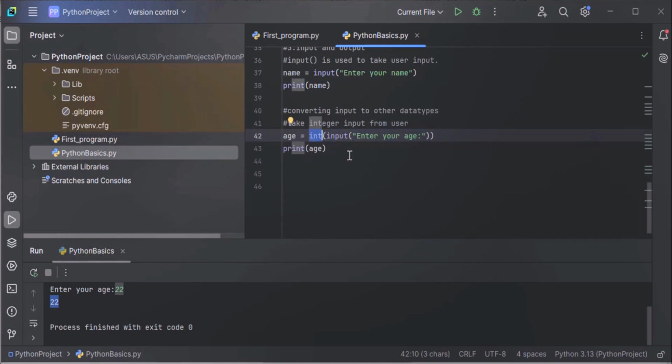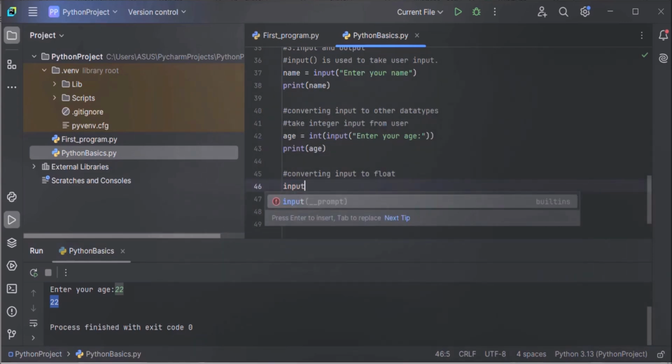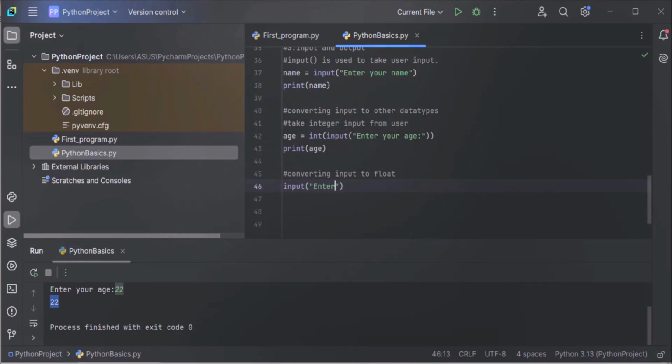Similarly, you can also convert a string to a float value. If you want the user to enter height, height can be a float number. It can be in decimal. Let's take an example of converting a string to float. Converting input to float. Input, enter height.